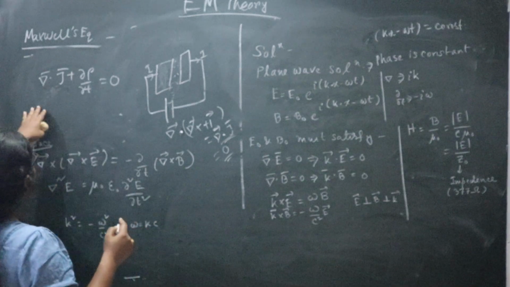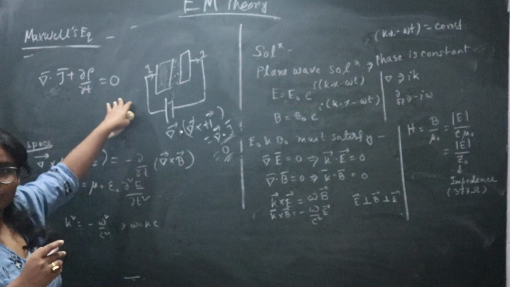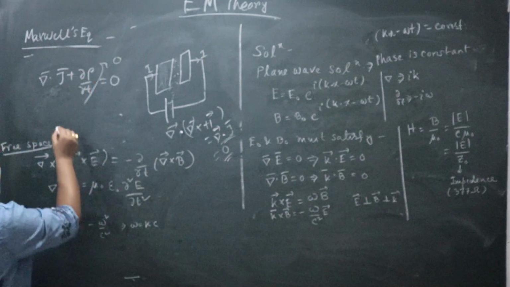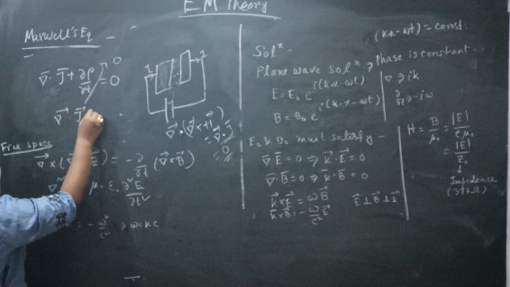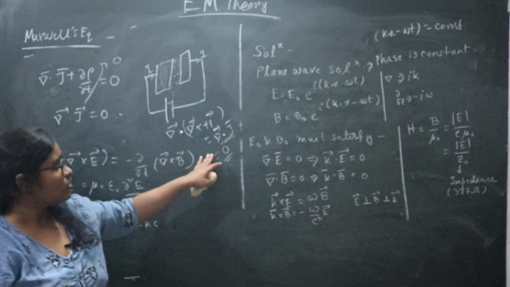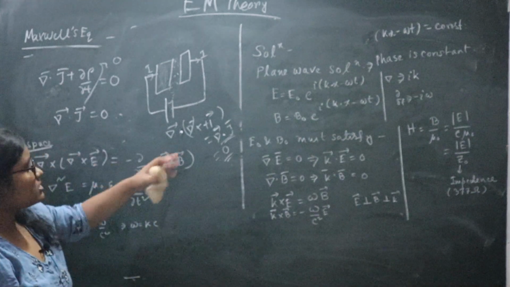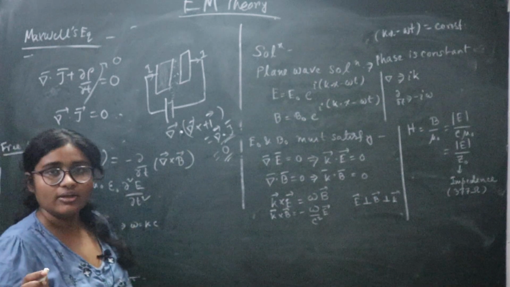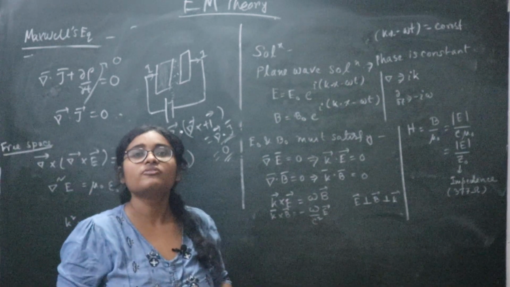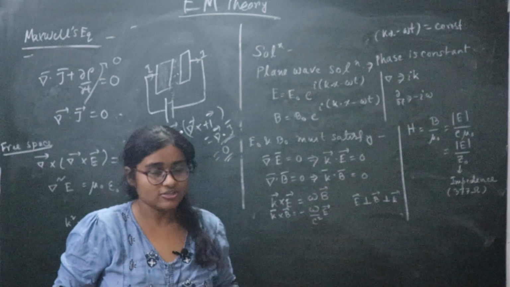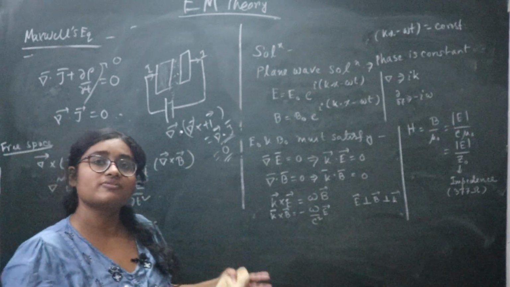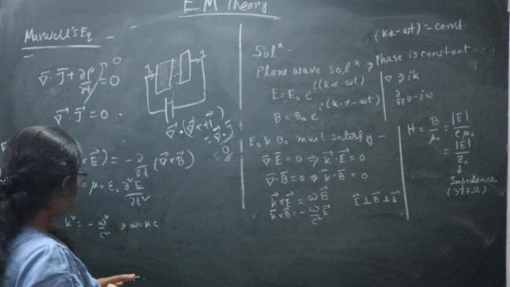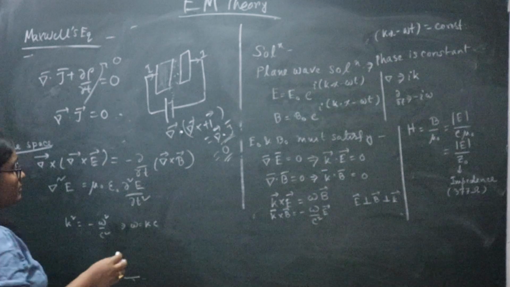Now del dot J plus del rho by del t equals 0. For steady state there is no variation of the charge density, so del dot J equals 0. For steady state it is true, but for time varying fields del dot J is not equal to 0. So there is an inbuilt inconsistency with Ampere's law in the dynamic case, when the electric field is varying with time. So Maxwell introduced the quantity, the displacement current del D by del t.